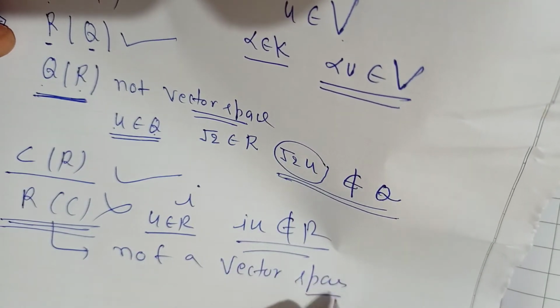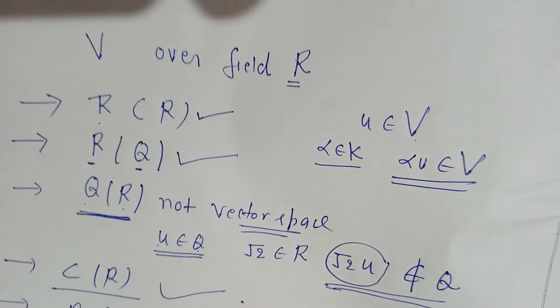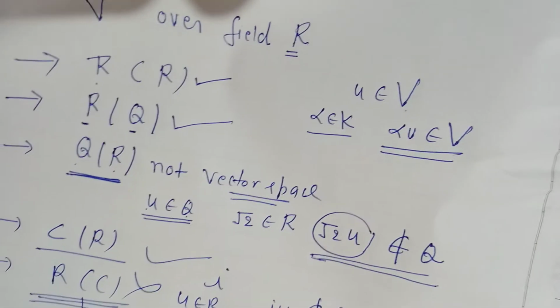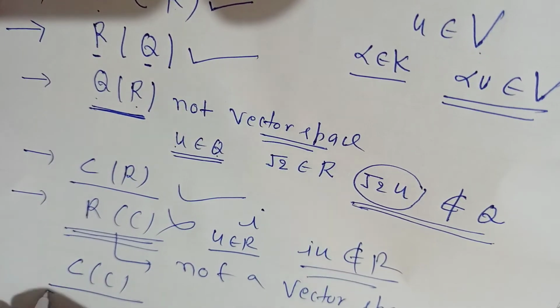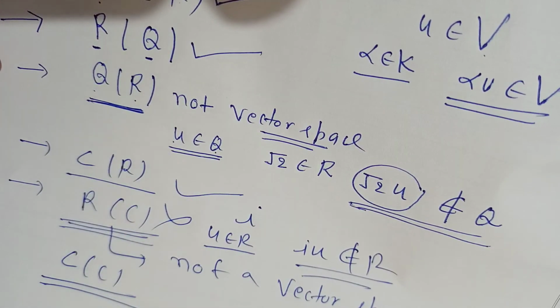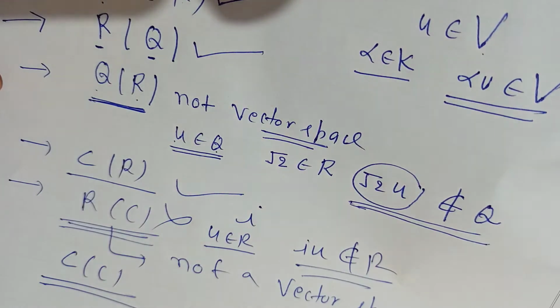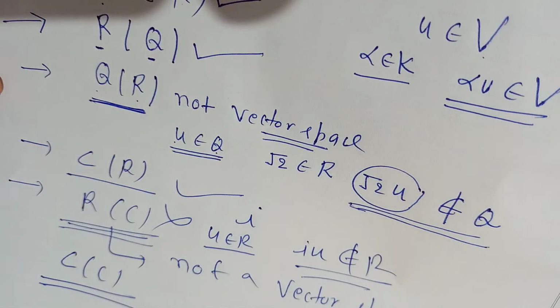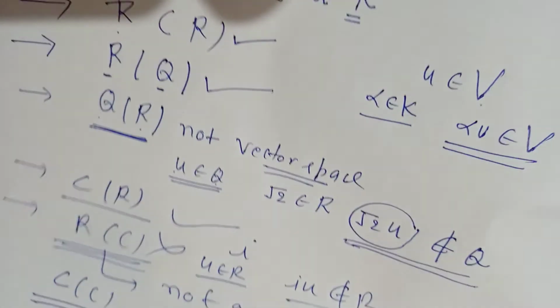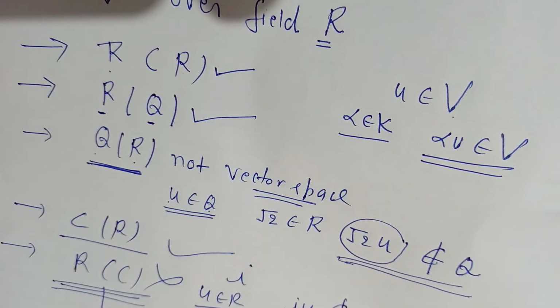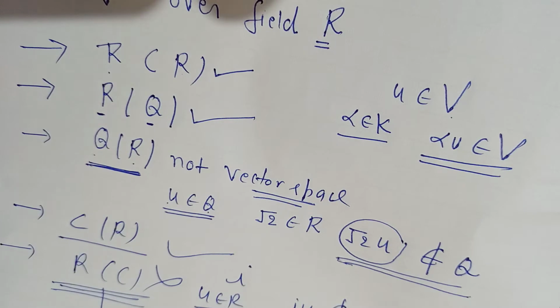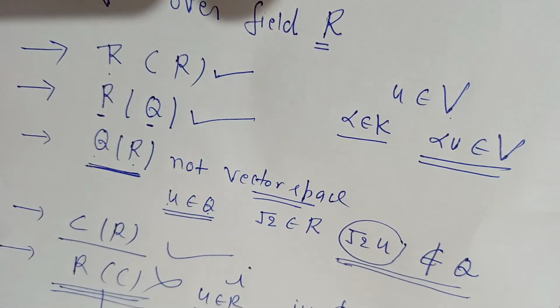If you see here, if you take any field, on itself we have the vector space C over C. This is a vector space. So any field over itself, the same set, is a vector space. And if you take any set and the field is a subset of that vector space, in that case that is a vector space.